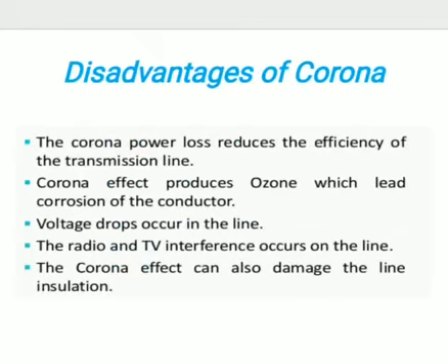Next, disadvantages of corona. The corona power loss reduces the efficiency of the transmission line. This is the main disadvantage of corona. The corona effect produces ozone, which leads to corrosion of the conductor. Next, voltage drops occur in the line.